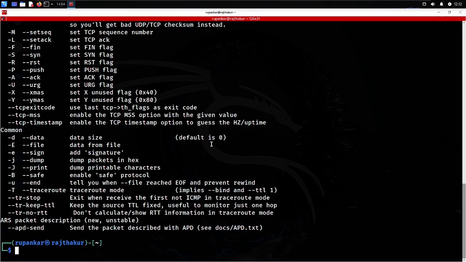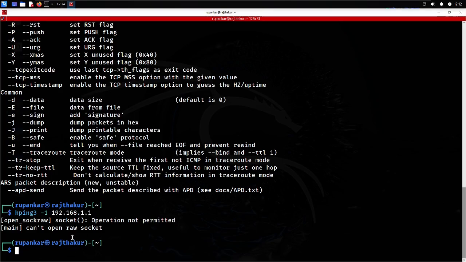So for a basic ICMP request, if you want to send some number of ICMP packets to any particular website or router, you can simply put hping3, then give one parameter and any particular IP address. So this is my local IP address, and I will be putting it. Okay, I need to do sudo su also.